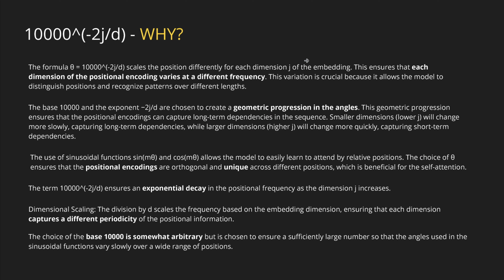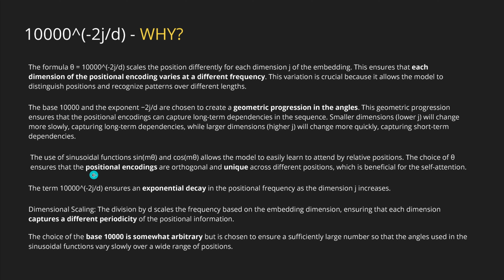Short summary, of course, a short interrupt. Why do we have this specific form? I told you already some reasons. And this specific theta formula was so important for attention to work, so that we can add the positional encoding to the attention mechanism. Each dimension of the positional encoding varies at a different frequency. We have 512 subspaces, and each subspace has a different frequency. I showed you that with this definition on a base of 10K, we achieve a geometric progression in the angles. This is something beautiful.